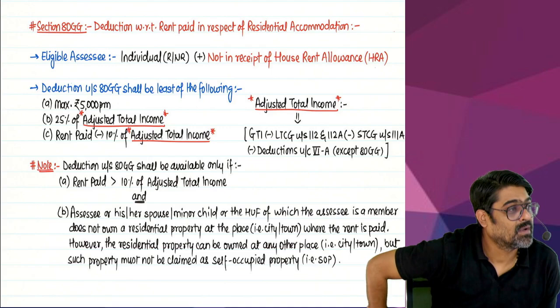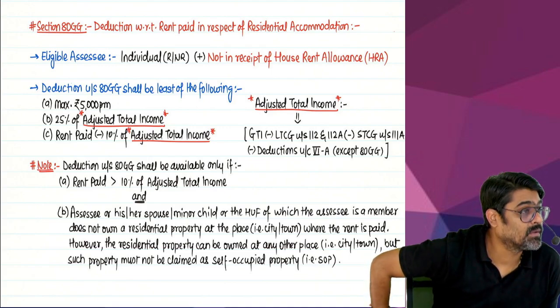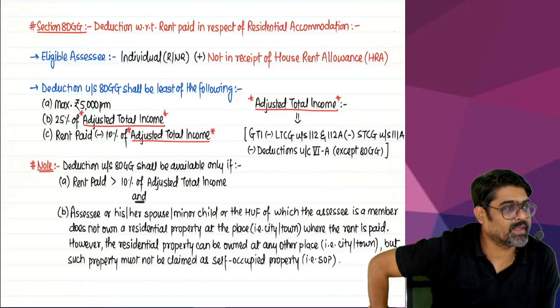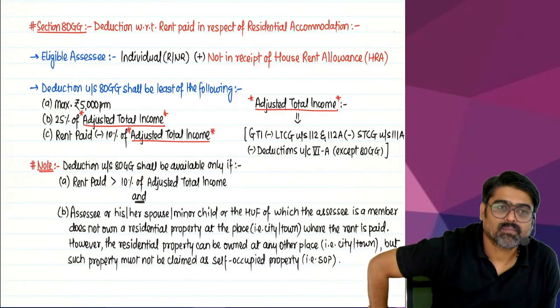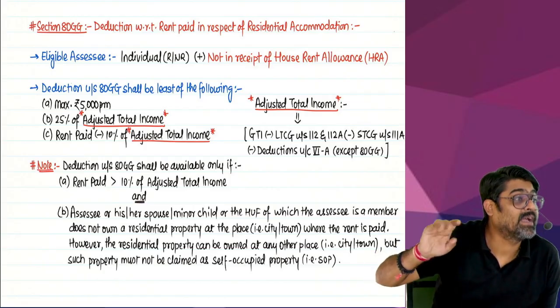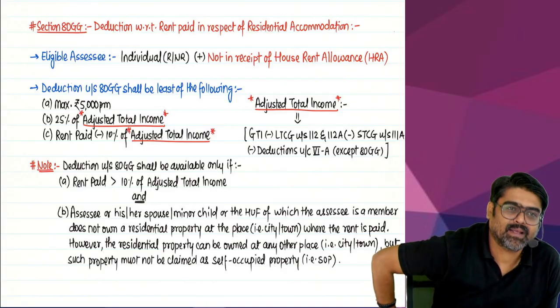Yes or no? You will not take 40, you will not take 50, you will take 25%. And 25% of salary? No. Adjusted total income. And you know how to calculate this adjusted total income. You will take GTI minus LTCG 112, LTCG 112A, minus STCG 111A. Yes or no? And from that you will reduce all reductions under chapter 6A except 80GG, because that you are calculating right now. Understanding? So adjusted total income will come, 25% of that.